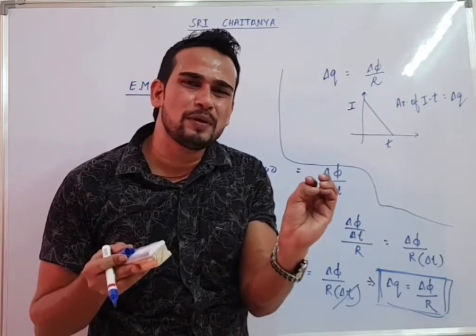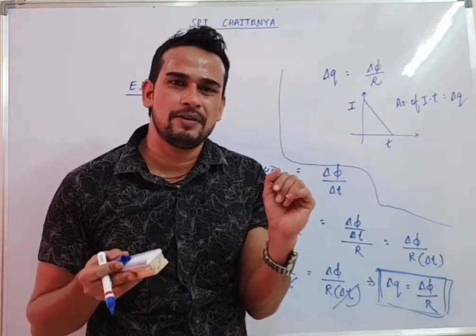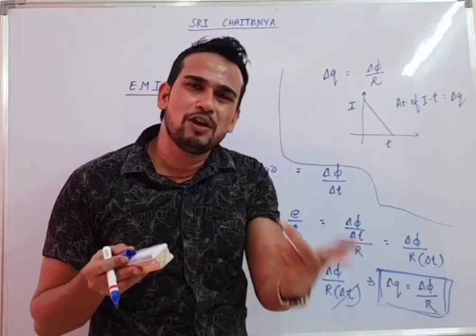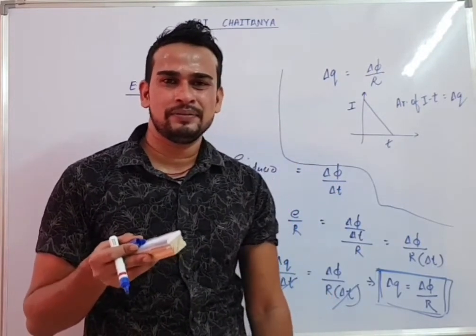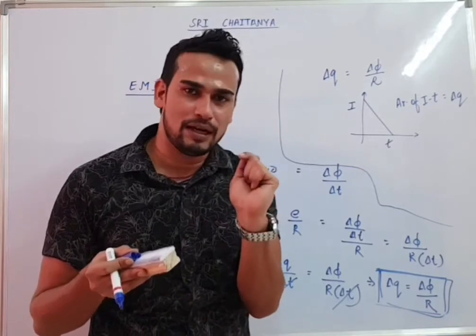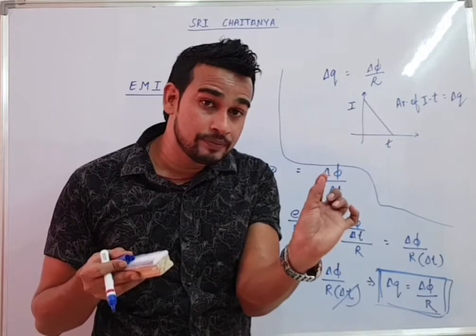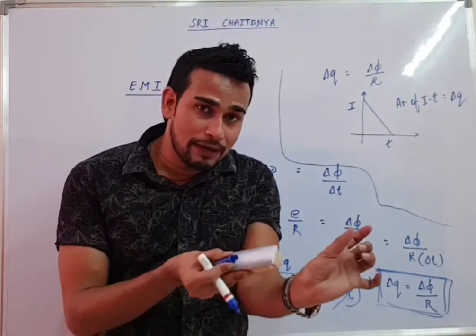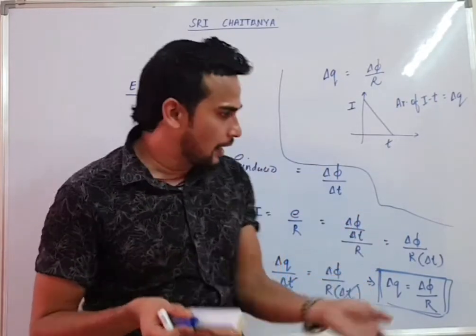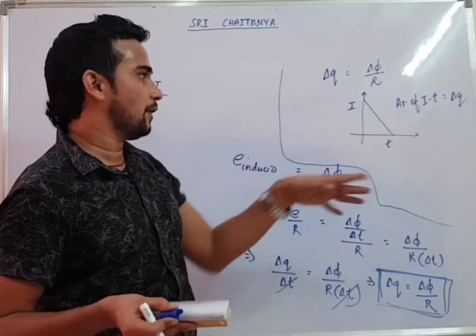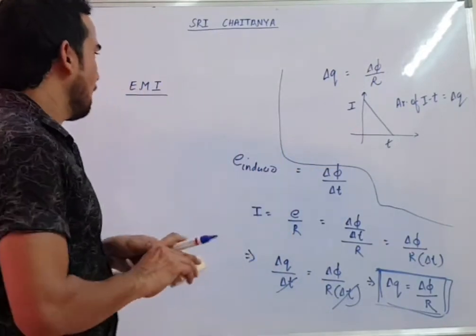Now they may ask you to find the changing flux, delta phi. Delta Q will not be given to you directly. They will give you a current time graph. So the area of the current time graph will give you delta Q. If delta Q is known and R is given, they will ask you the changing flux. I think everyone can get that from there. So this is how we can talk about it.